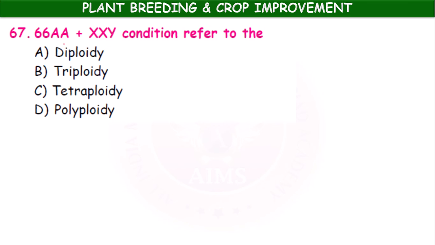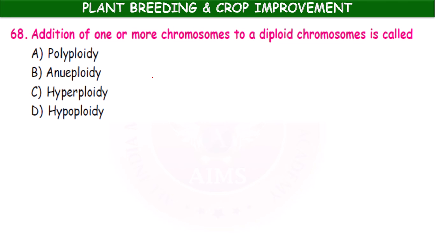This condition is referred to as diploidy, triploidy, tetraploidy, polyploidy. Which one is it? It is the polyploidy condition. Okay. Addition of one or more chromosomes to a diploid chromosome set is called polyploidy, aneuploidy, hyperploidy, hypoploidy.